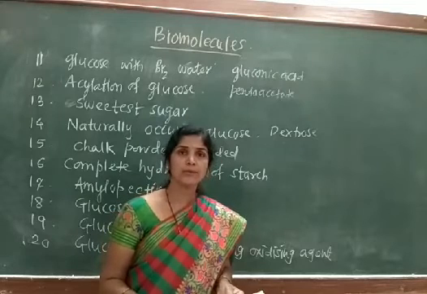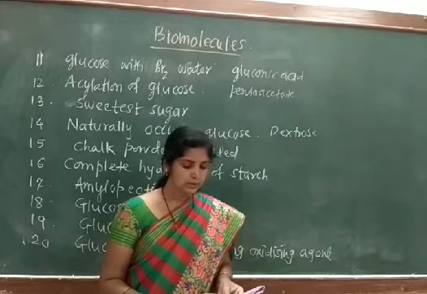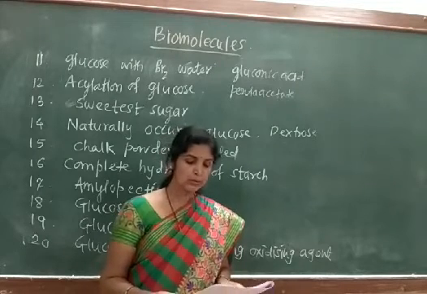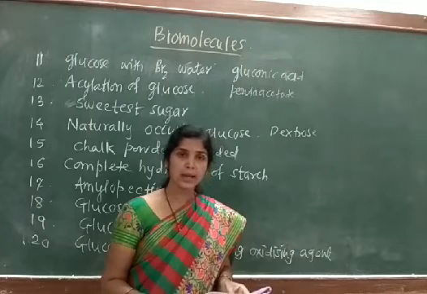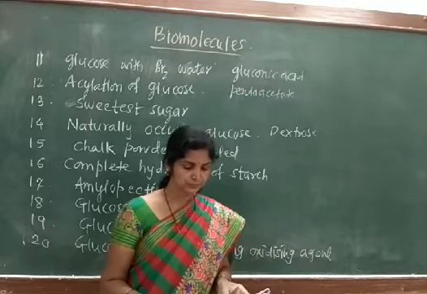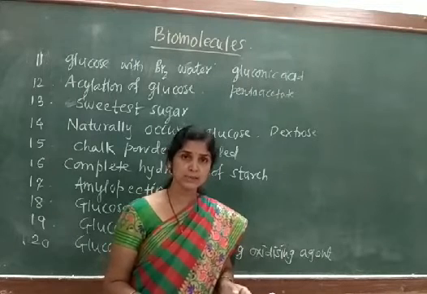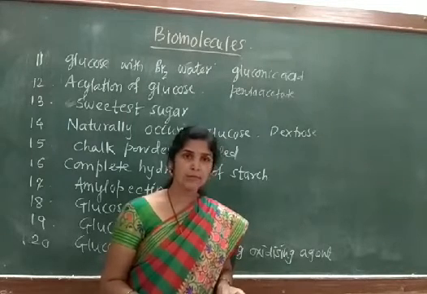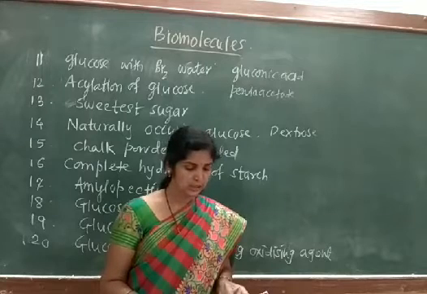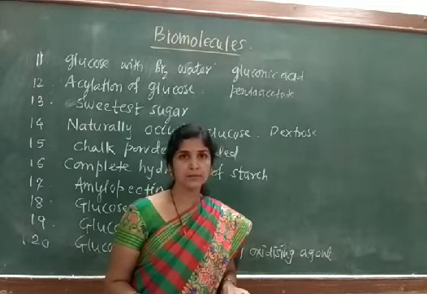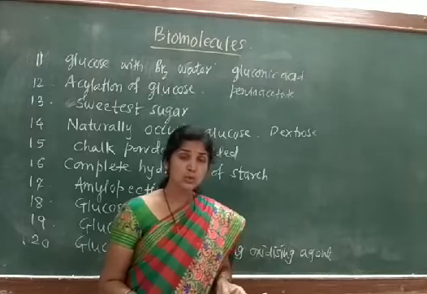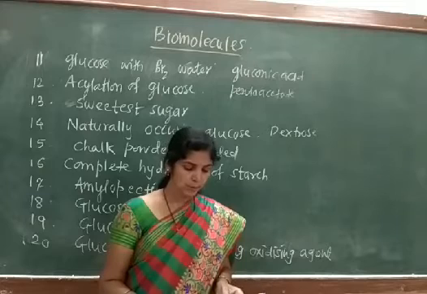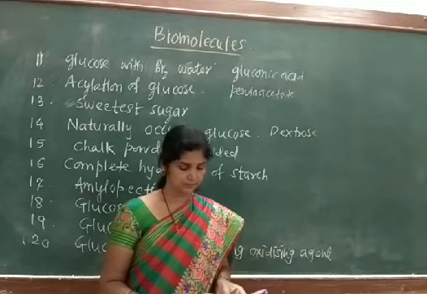Now, see the question number 15. During the preparation of glucose from starch, chalk powder is added to the reaction mixture. Why has the chalk powder been added? Option A is accelerate the rate of reaction. Option B is decolorize the filtrate. Option C is neutralize excess of acid. And D is obtain crystals of glucose.